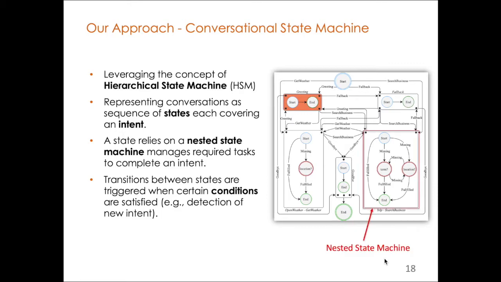As you see here, this is a nested state machine that handles an intent called search business. And this nested state machine is inside the whole, bigger state machine. And the transitions between the states are triggered based on the changes in user intent.